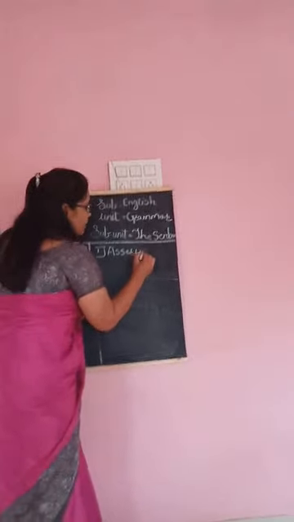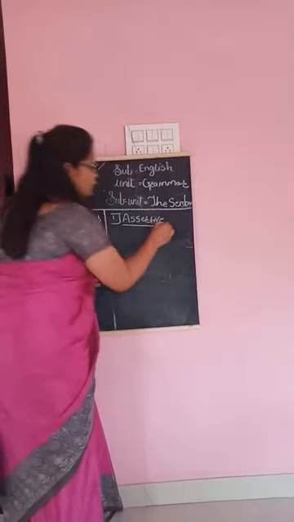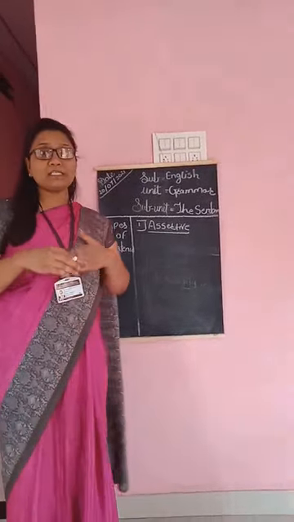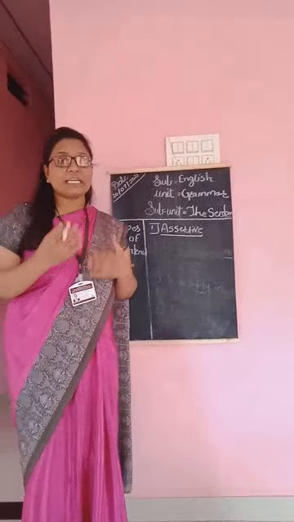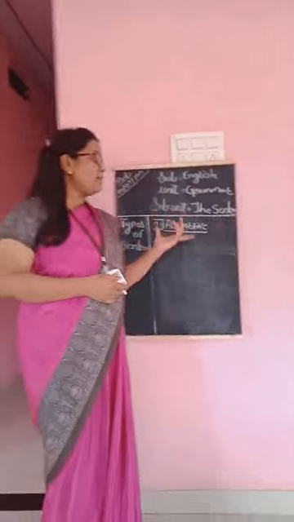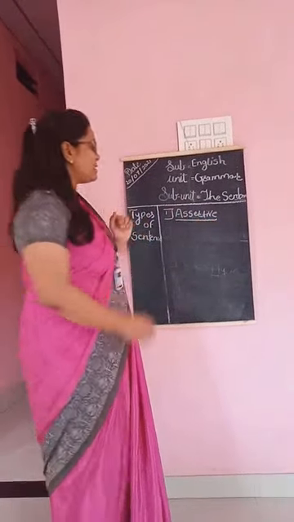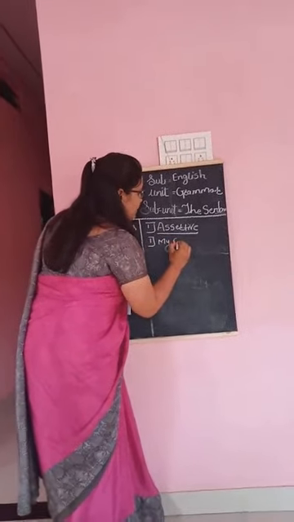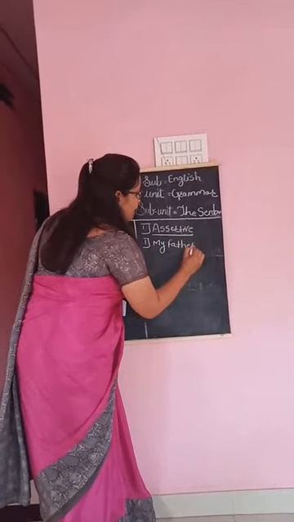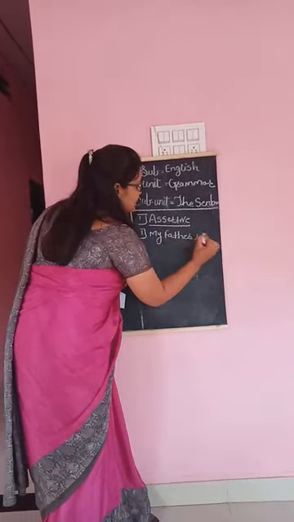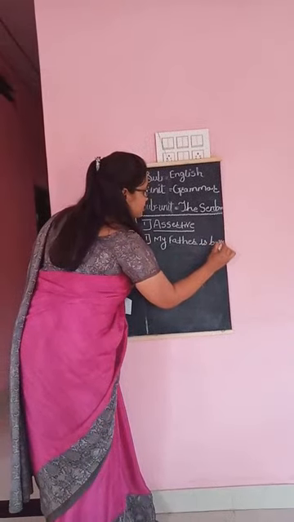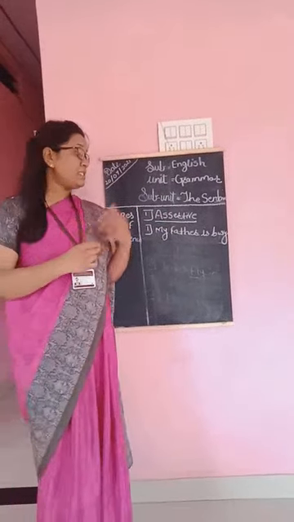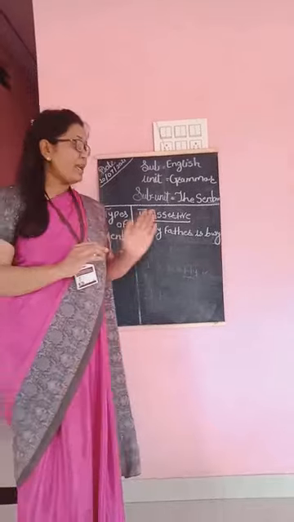Assertive means to say something about something, and in Hindi we can say assert means kuch batana. When we have to say something about a thing, at that time we can use an assertive sentence. For example, my father is busy. Here I am telling about my father. So it is a very simple sentence. It tells you something about someone.